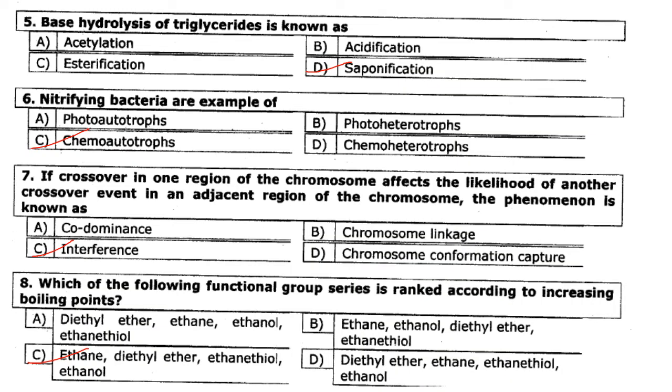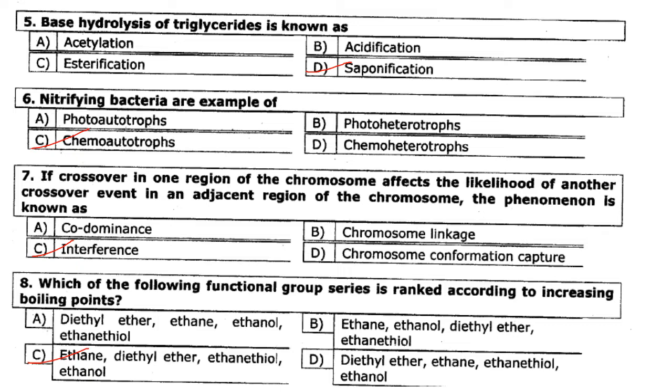The next question. Base hydrolysis of triglyceride is known as? It is known as saponification. Answer is option D. The nitrifying bacteria are example of? They are example of chemoautotrophs. Answer is option C. If crossover in one region of the chromosome affects the likelihood of another crossover event in an adjacent region of the chromosome, the phenomenon is known as? It is known as interference.